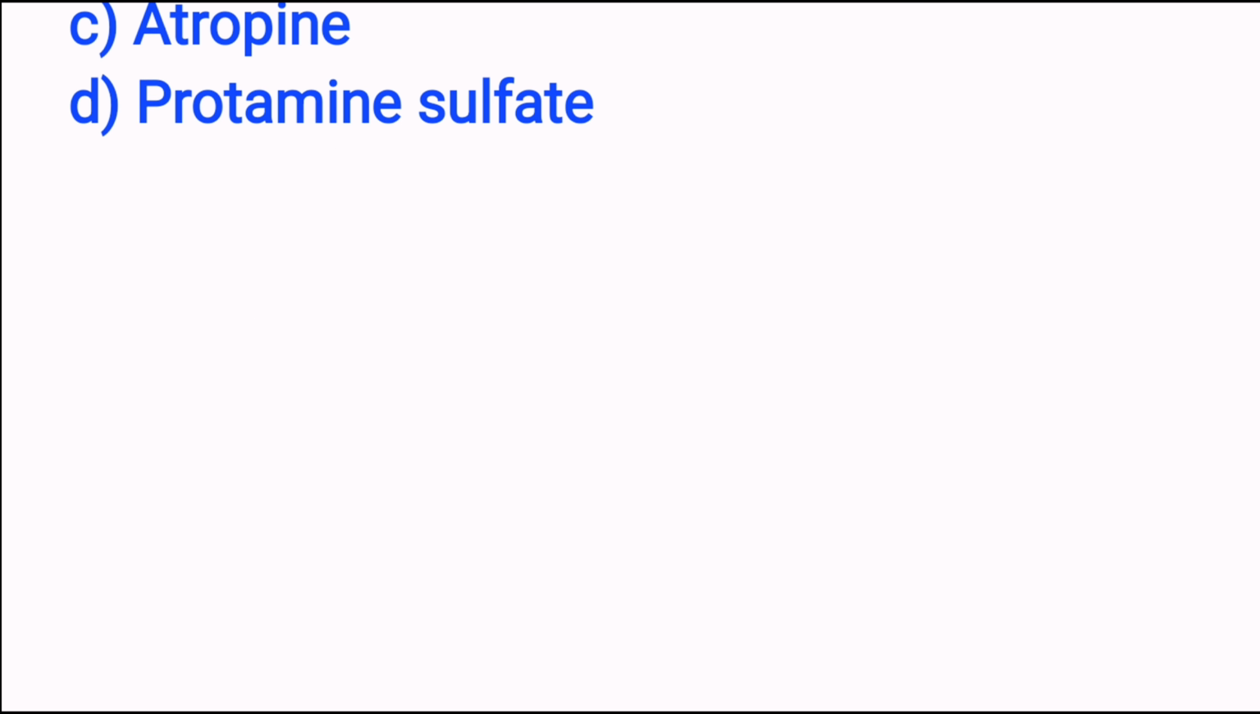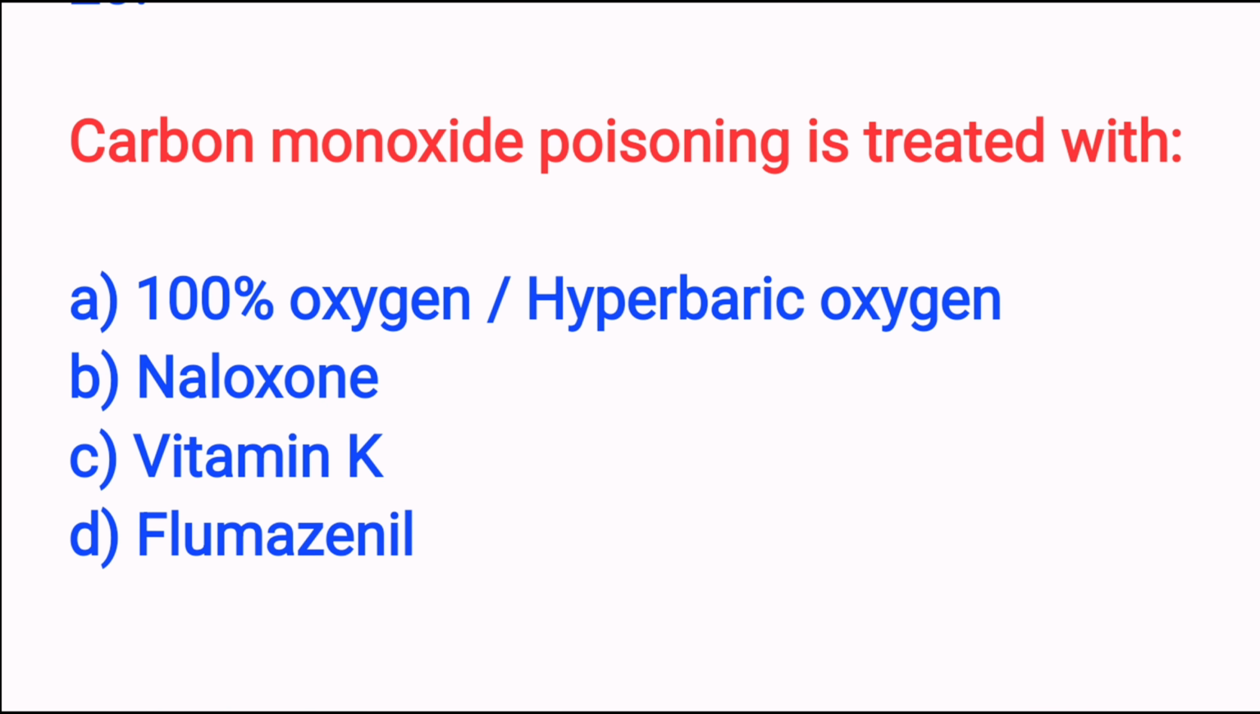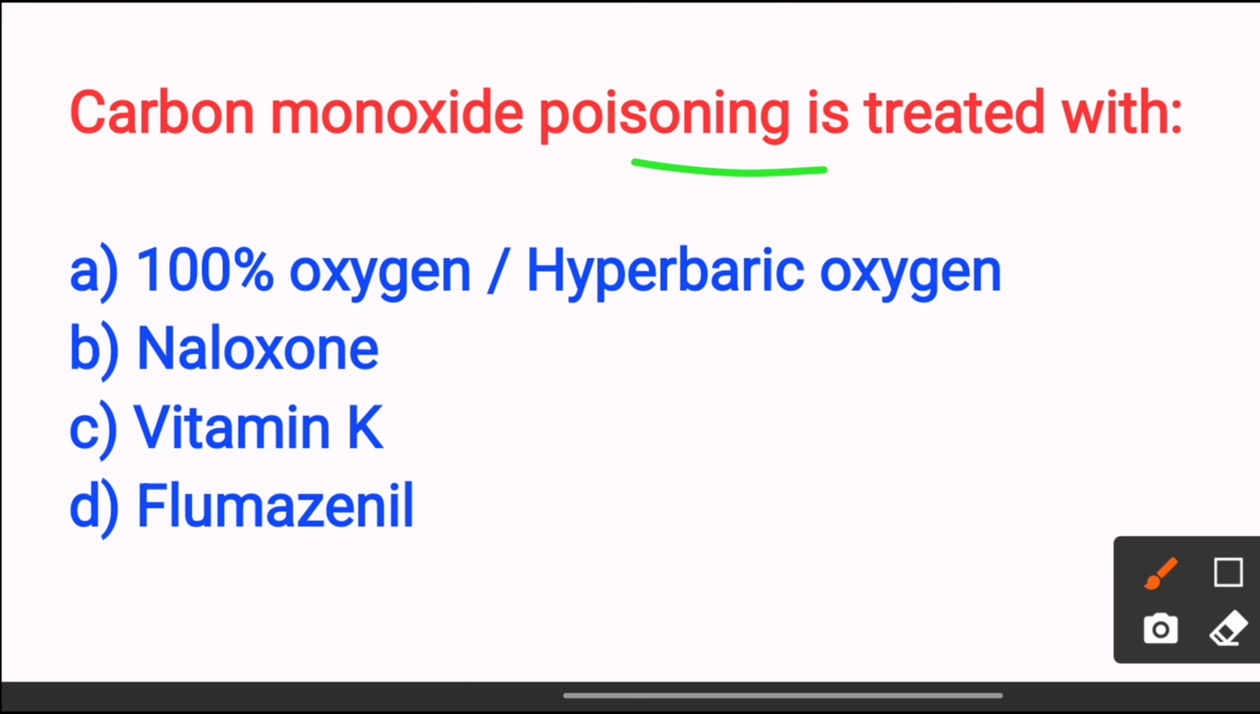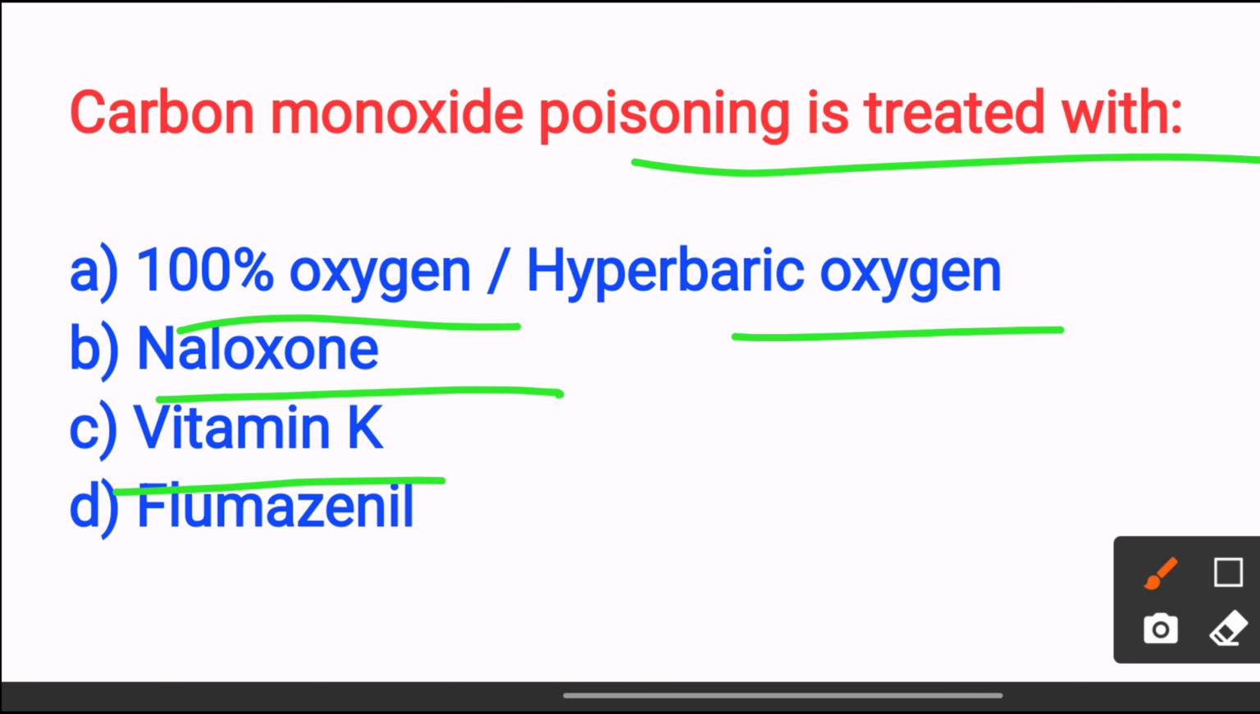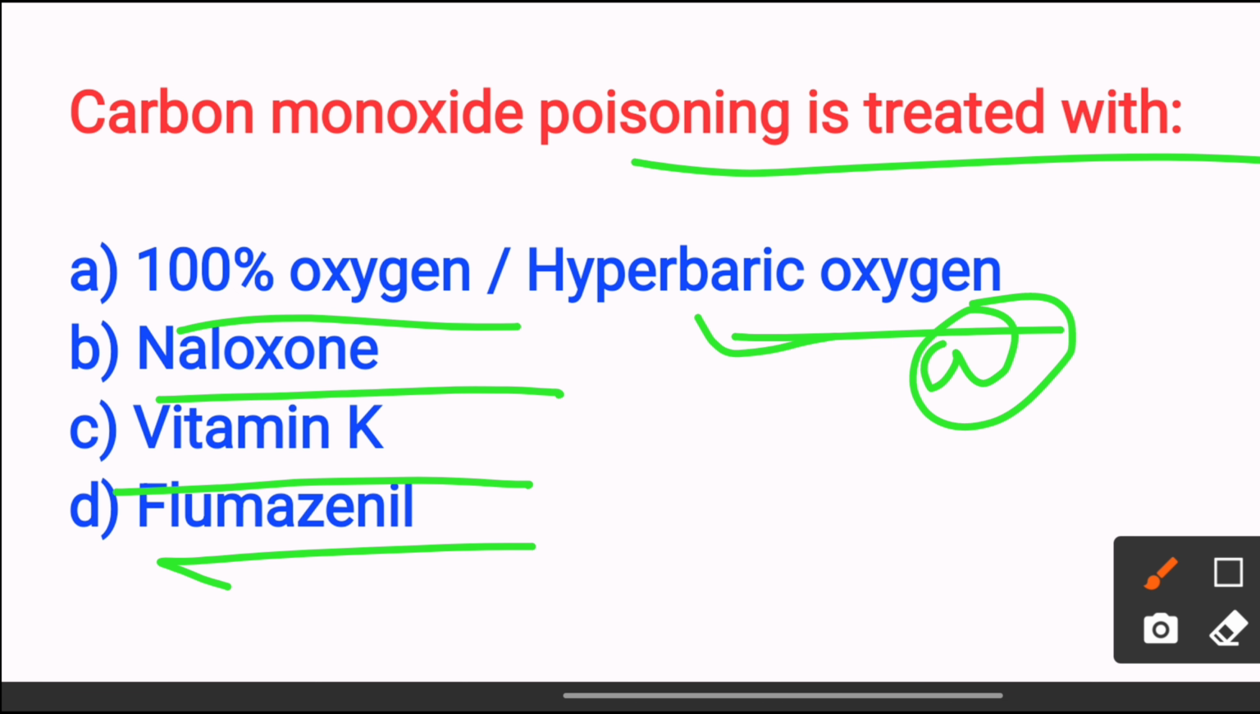Next, carbon monoxide poisoning is treated with option A, 100% oxygen or hyperbaric oxygen. Option B, naloxone. Option C, vitamin K. Option D, flumazenil. The answer is option A, 100% oxygen, hyperbaric oxygen, because oxygen displaces CO from the hemoglobin. So the answer is option A.